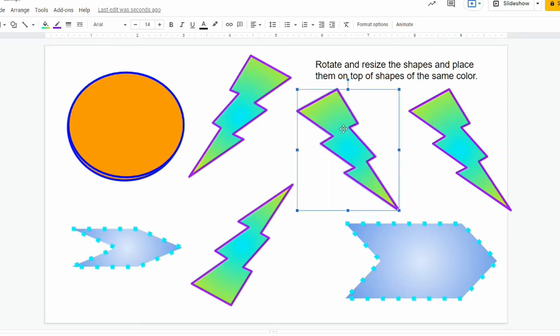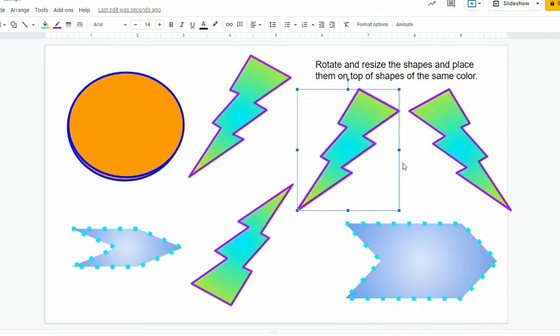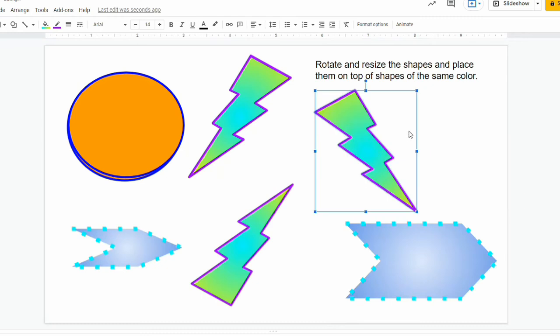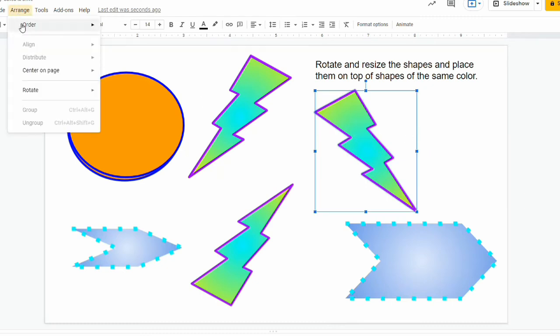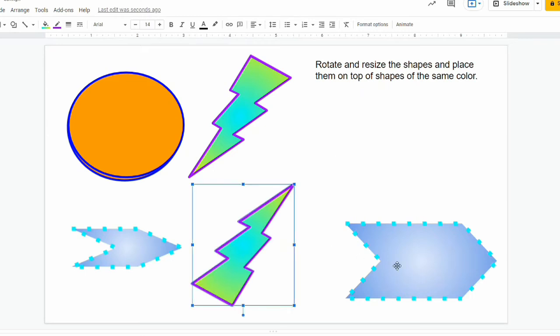So with the lightning bolts, you're not going to need to change the size, but you are going to need to rotate them. So if you click on top, you can rotate and you can flip them horizontally or vertically. So if I flip this one horizontally, it should fit right on top of the other one. And then this one I need to flip vertically. So either I can right click on top of it, or I also have the option to arrange and then go down to flip vertically. And now that one should fit right on top of this.